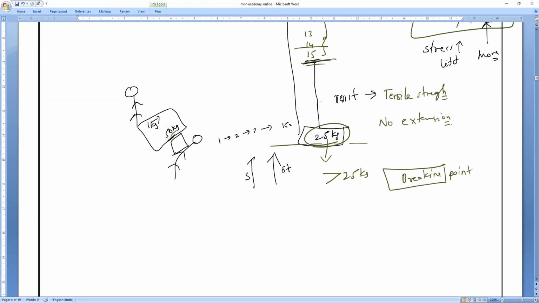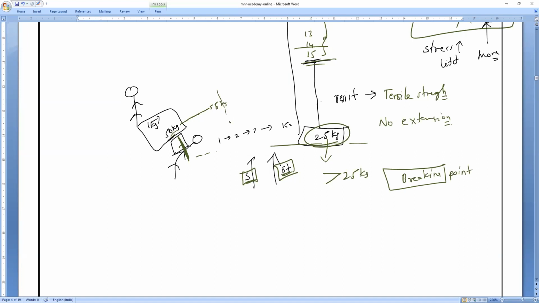Then after 50, what will happen? Slowly he will start bending. He will be unable to balance it. So 50 is the maximum limit for him. That is, stress and strain are directly proportional to each other. He can walk freely. Once the weight crosses 50 kg, for example 51, 52, 53, 54, he is still able to walk, up to 55 kg, for example.